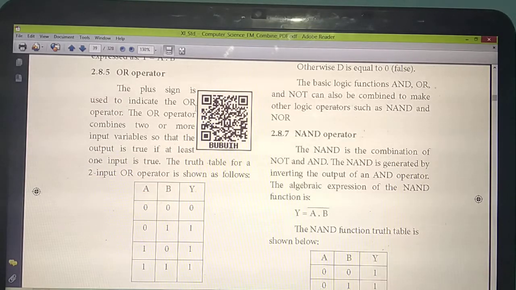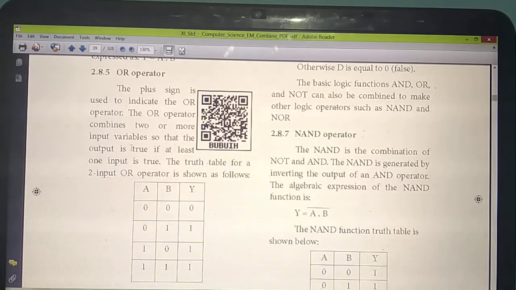But here what's the condition? If at least one input is true, you will get the answer as true. That means if at least one 1 is there, the answer will be 1. That is OR. Listen carefully. But for AND, only if both values are 1 you will get the answer as 1. But for OR, if at least any one input is 1, you will get the answer as 1. Two 1s, answer 1. Only one 1 is there, answer is 1. But in case both values are 0, you will get the answer as 0. That is what they are giving. So if at least one input is true, the output is also true.